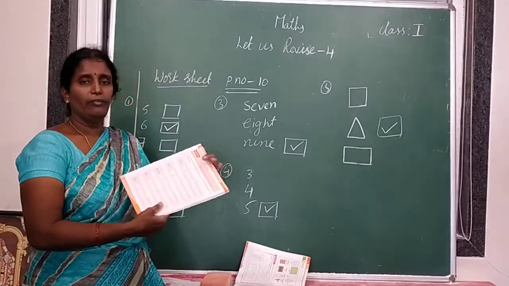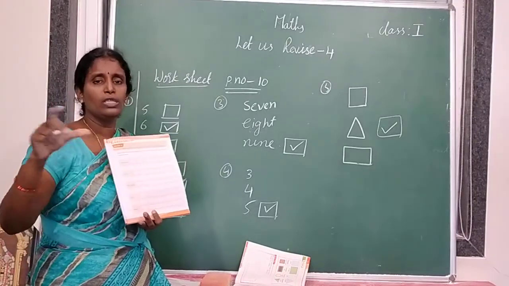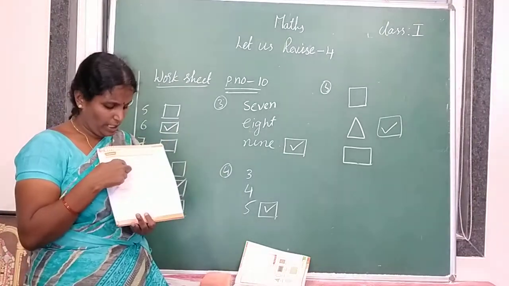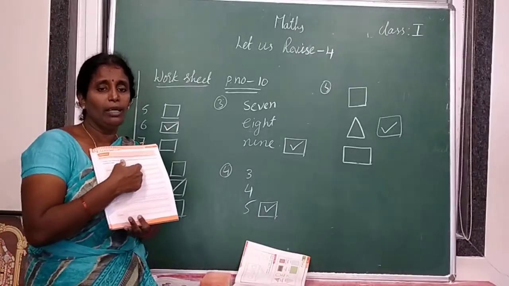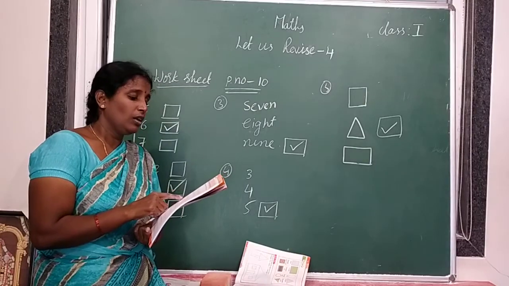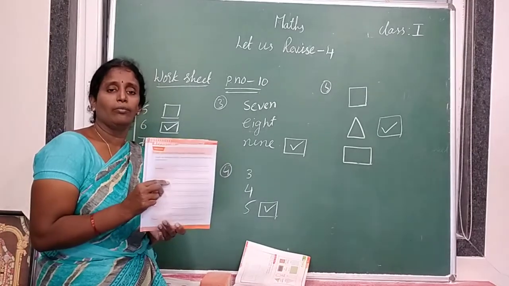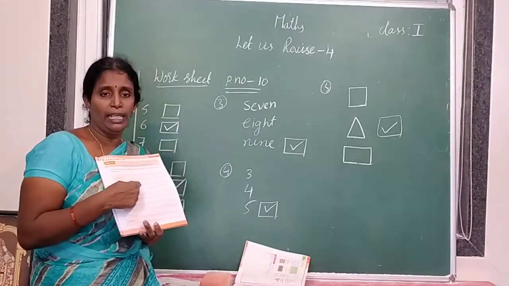So count windows. For example, if 2 windows are there in your room, then you have to write 2. And besides that, you have to write the number name, two. Next, doors. So, how many doors are there? Count the number of doors and write its spelling.